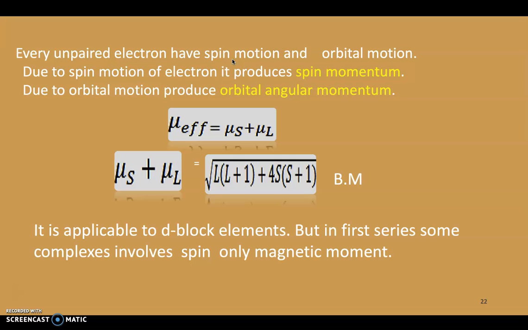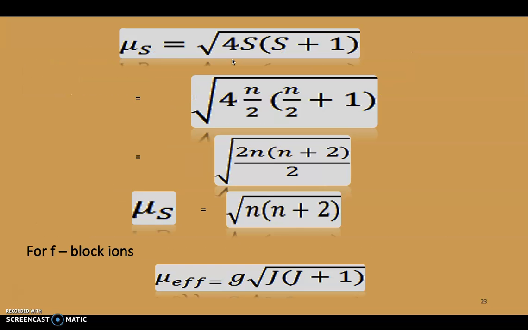So in the 3d series, except chromium, according to experimental results, all the remaining elements exhibit mu effective equal to mu s. That is, only spin angular momentum contributes to mu effective. Mu L is almost 0 in the remaining elements of the 3d series.